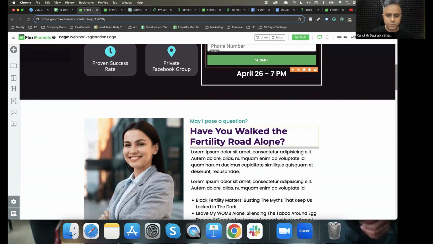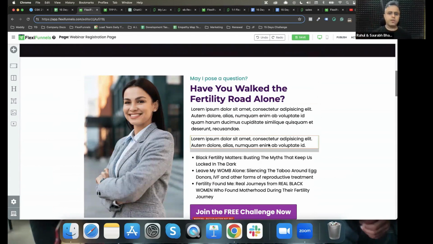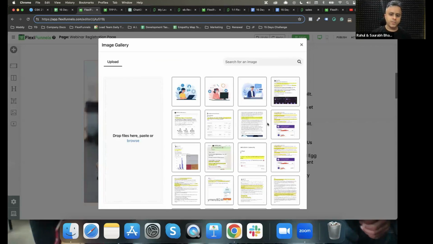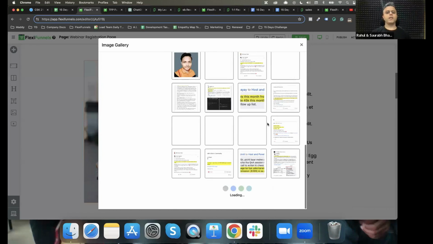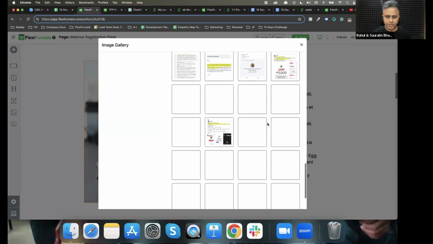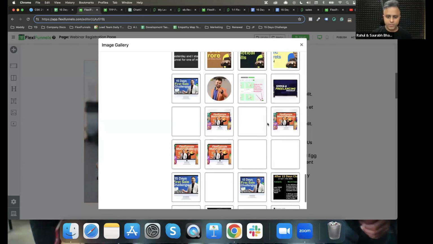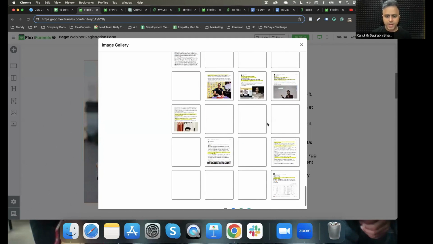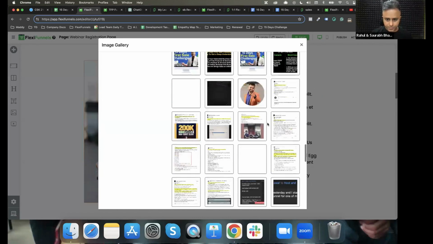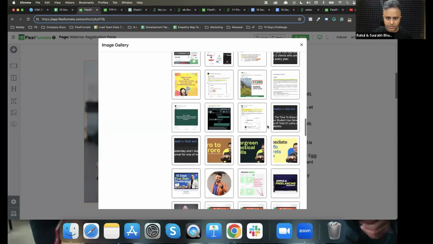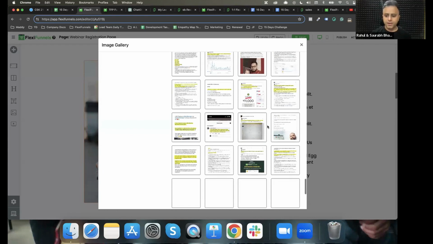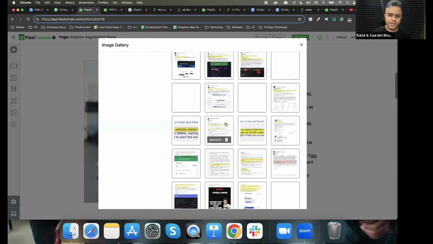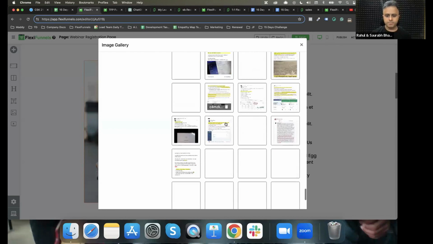Okay, so gradually you are going to put the other content. Something like this, let's suppose if we use the same template, you can put in your photograph over here. Since you are the one doing the webinar, you can put in your photograph over here, or if it's a call booking page, whatever, right? Put in your photograph. So you can simply upload your photograph. I would be having some photograph of mine for sure in this account. So I'm gonna pick from one of my existing photographs. In the meantime, you upload your photograph and replace the photograph that is there on the page, okay?